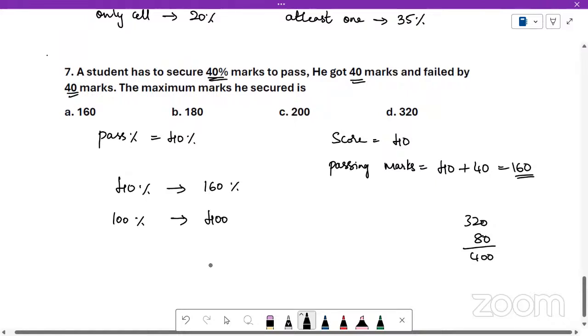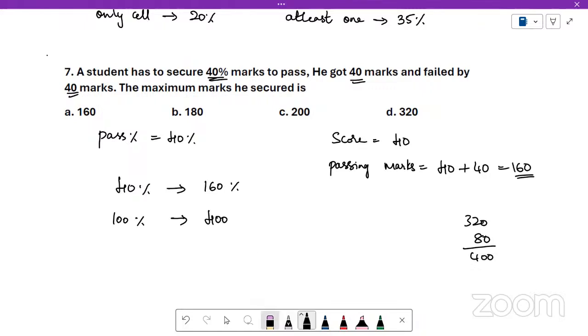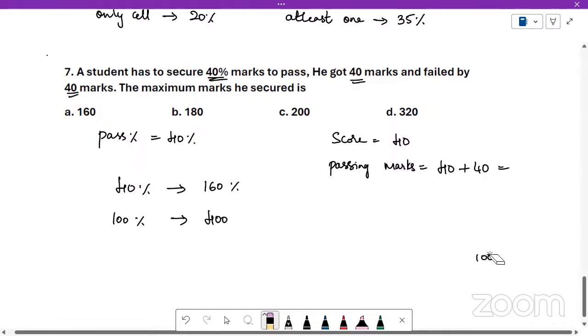Maximum marks he secured. Okay, sorry. Maximum marks, option is given as C 200. No, that is wrong. Passing marks is 80. Oh, yeah, extremely sorry. Correct. See, this is a mistake we do. Passing marks is 80. 40 plus 40 is 80. So 40% is 80. So 100% is 200. Yes.